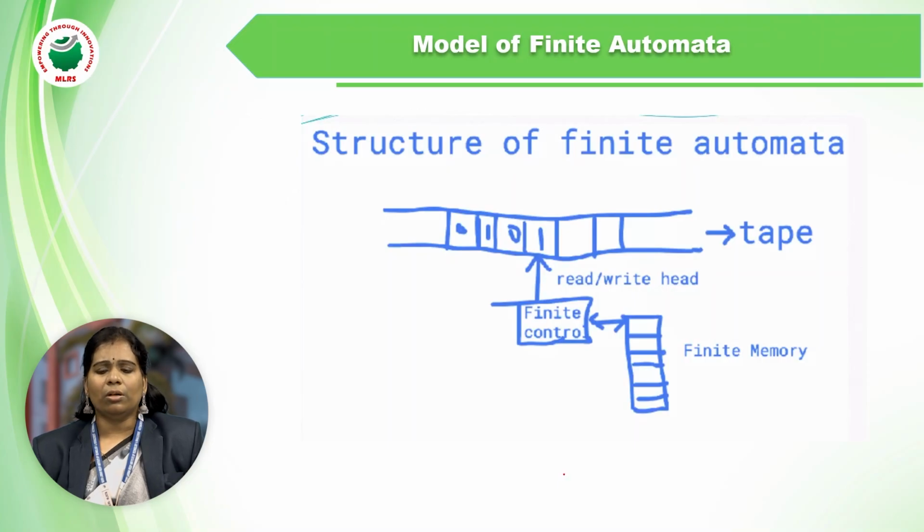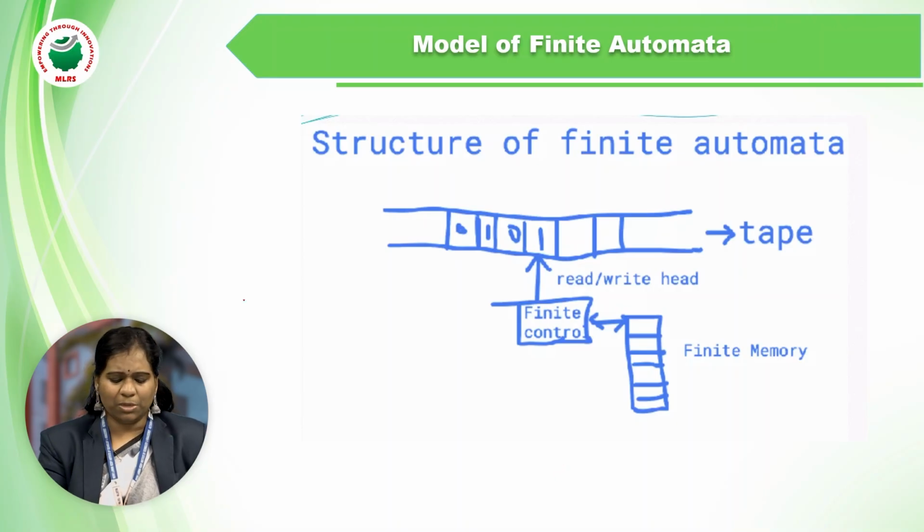Next one is the model or structure of the finite automata, or we can say finite state machine.